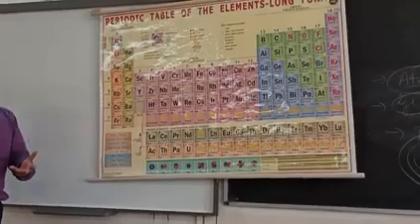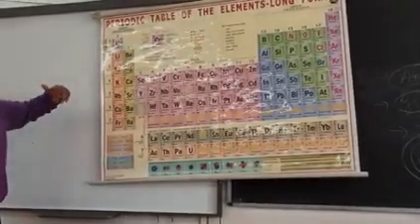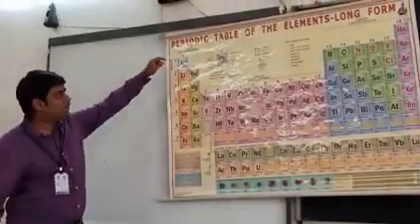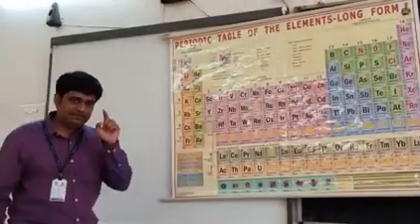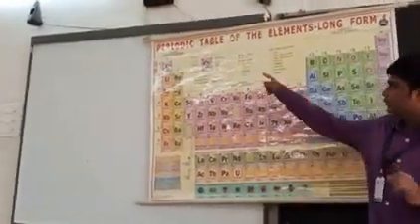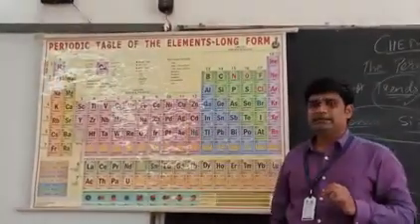So how can I give a statement? I can say that as you go down the group in a periodic table, atomic size increases. Now this is an important give-reason question from the exam point of view. They will ask you, down the group atomic radius increases, and you have to give the reason.